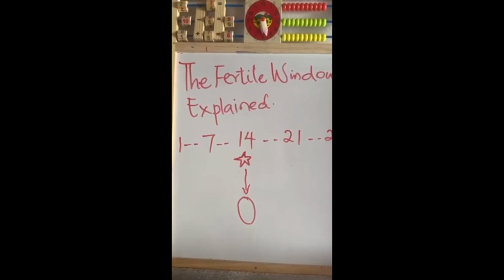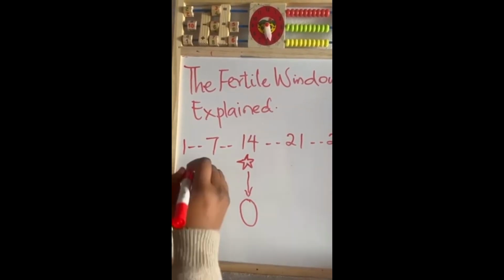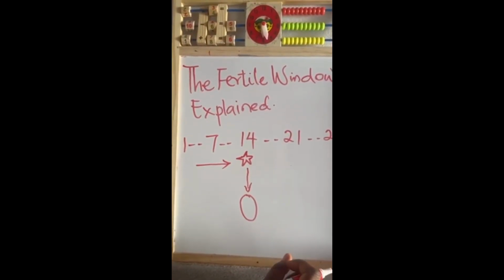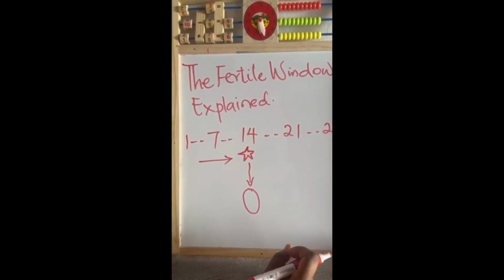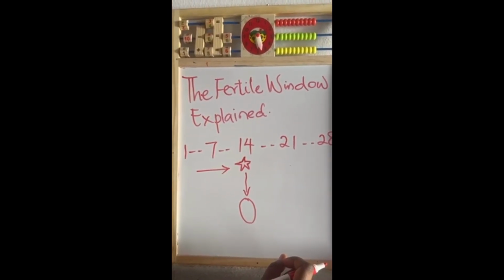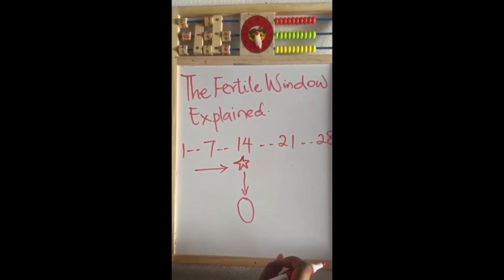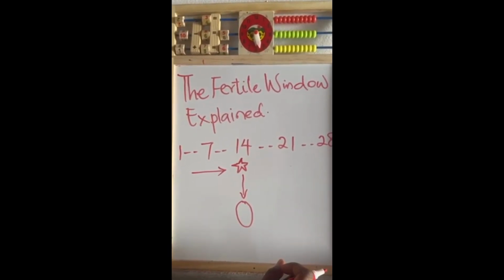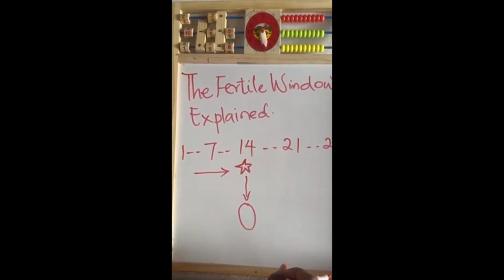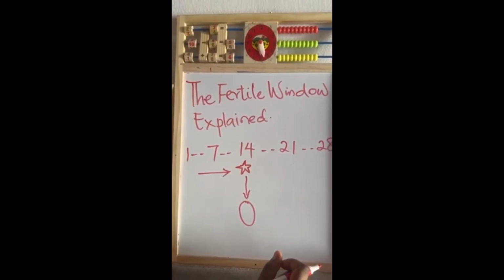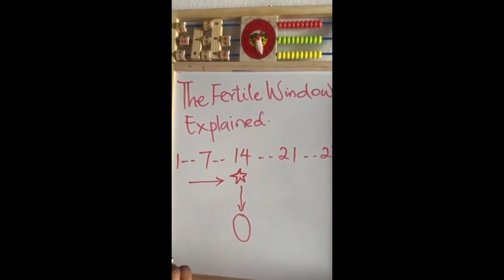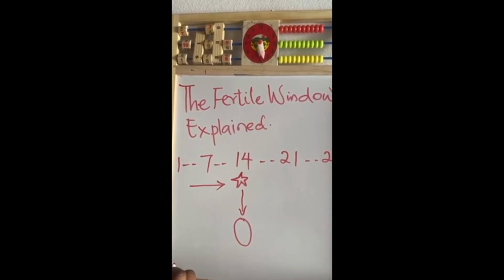Let's look at what happens before day 14. Sperm can survive inside the female reproductive tract for up to 5 days under the right conditions. This means if intercourse occurs around day 9, 10, 11, 12, or 13, some sperm may still be alive and waiting when the egg is released on day 14. That's why we call this period the fertile window.